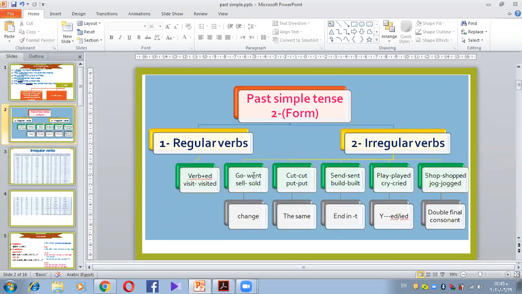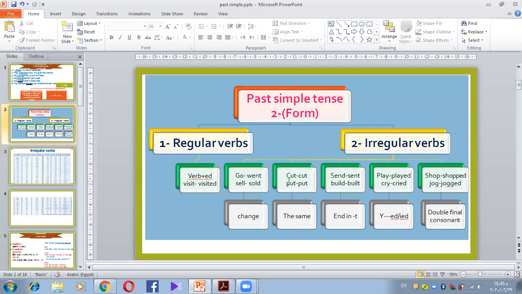The first type of the irregular verbs are verbs that change completely. What does change completely mean? They don't look the same as the infinitive. For example, go is the infinitive verb. What's the past? Went. So it's different. It's not related. So we have to understand and memorize them well. Sell, sold, for example. So it's different. This is the first one.